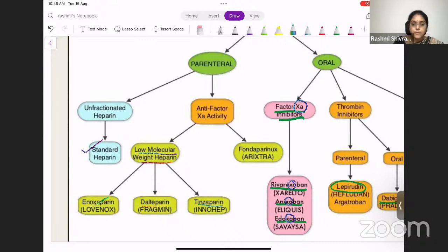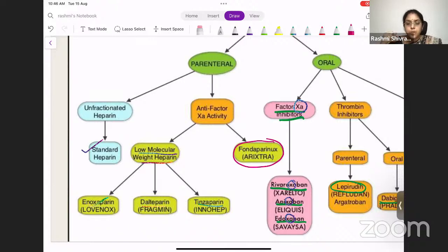The other one is if the patient has HIT antibodies, or has heparin-induced thrombocytopenia. In those patients, the preferable one will be fondaparinux. The preferable one will be fondaparinux. So this is a very, very high yielding question. Based on this one question, you need to learn so many things, isn't it?